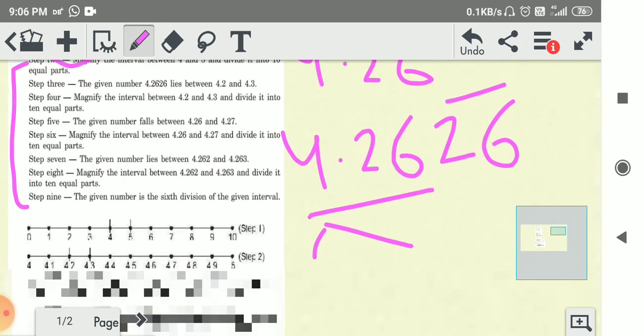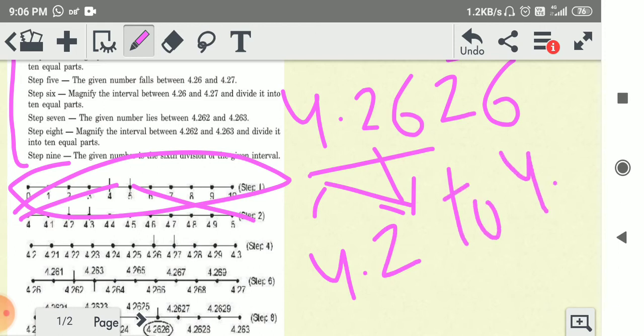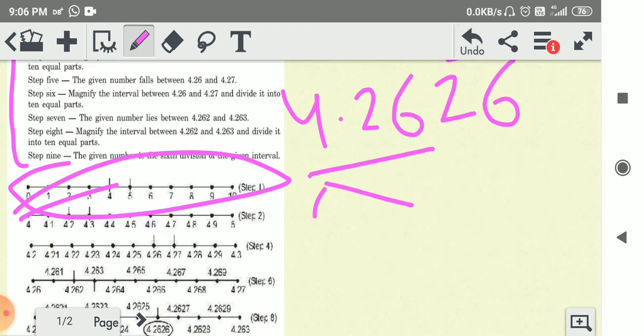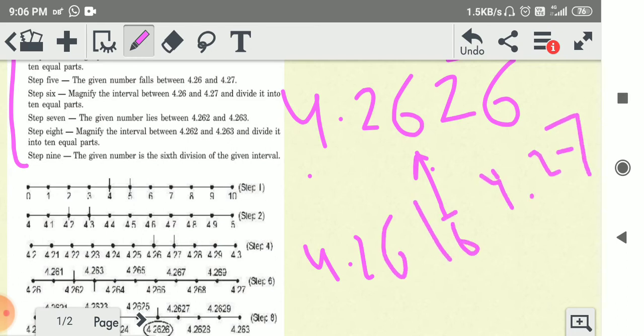Now draw a number line from 4 to 5. Next, 4.2. So this is between 4.2 and 4.3. So now 4.2 and 4.3. Again we are taking 6. So these numbers are 4.26 to 4.27. So here 4.26 and 4.27.